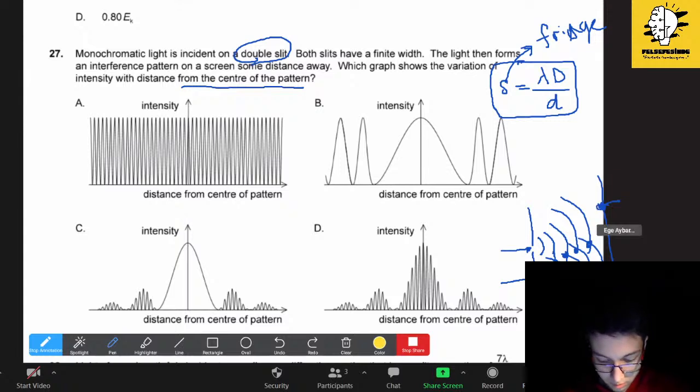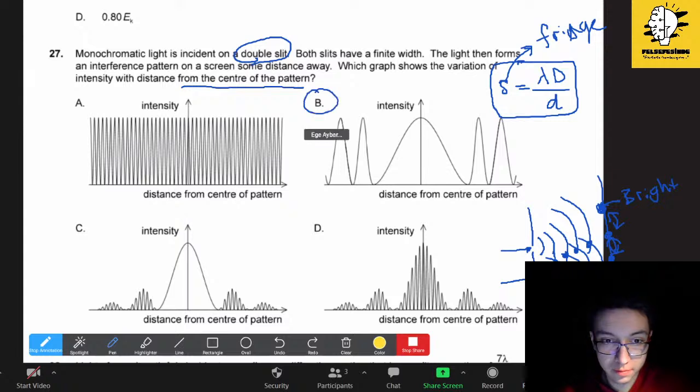Let's say that there is not destructive but constructive interference. So this is going to be the bright spot, and they will be equally spaced. And this is what it explains in fringe. And it's not an HR topic, guys. I made a mistake. It is an SM topic, and also it is for HRs as well. So it is going to be B. That's it.